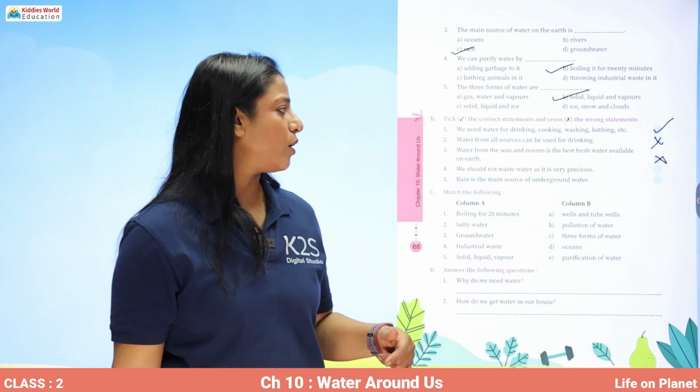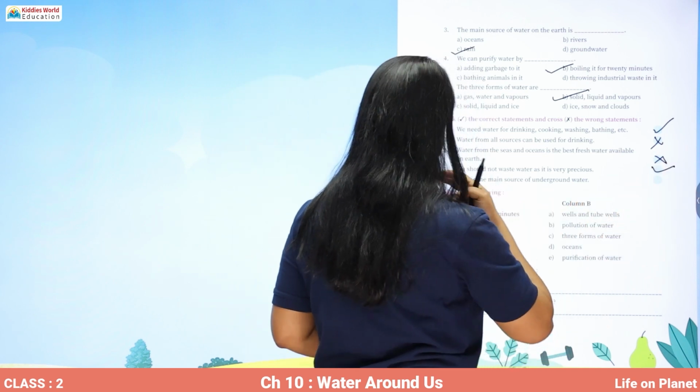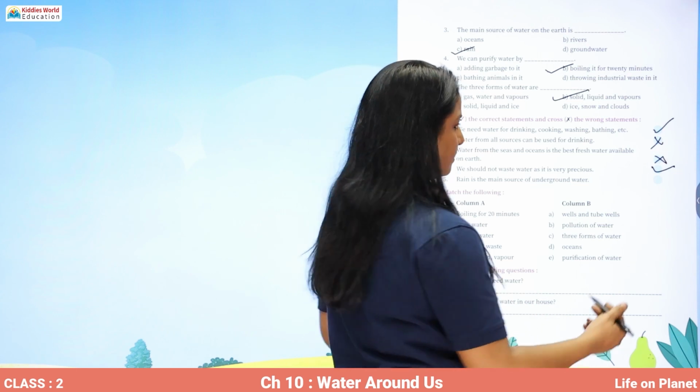We should not waste water as it is very precious. Correct. Rain is the main source of underground water. Correct.